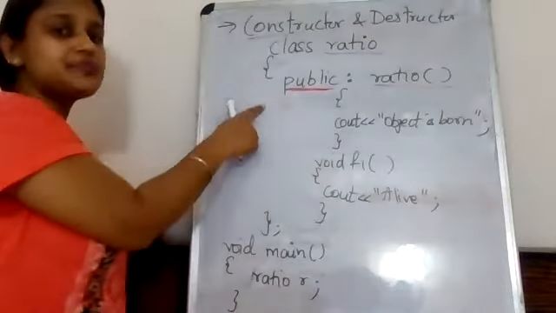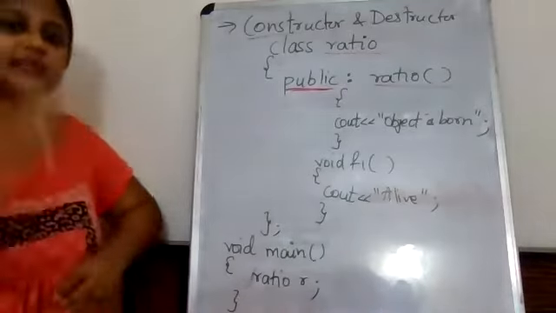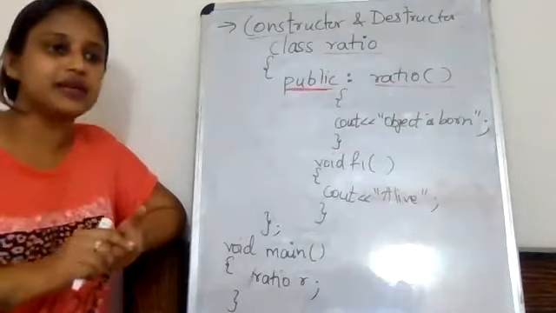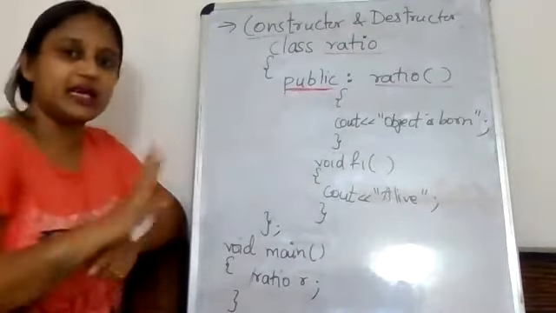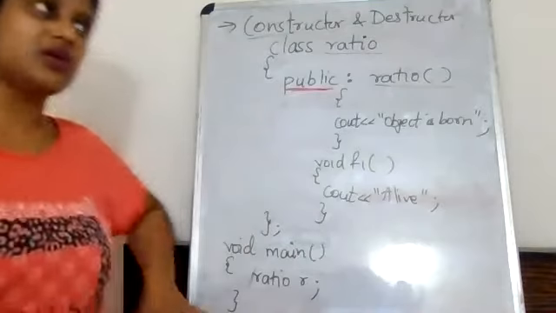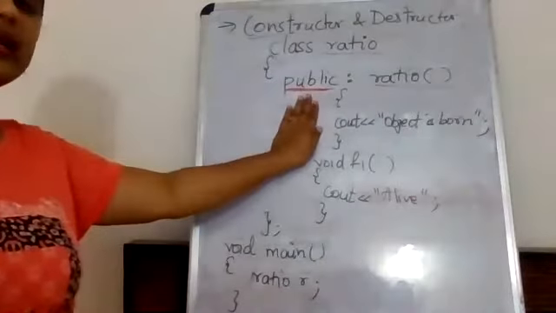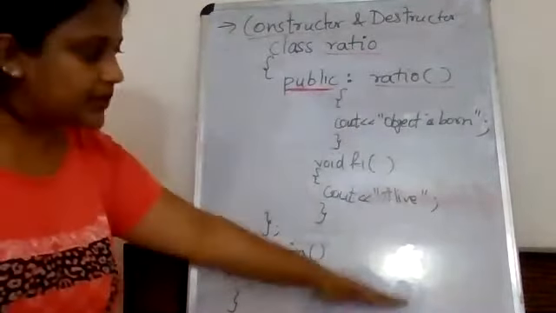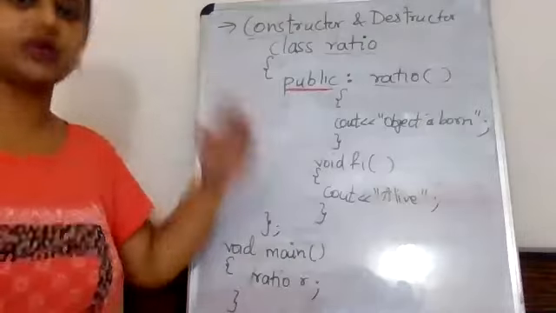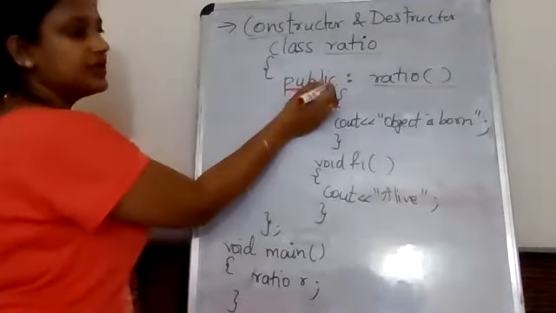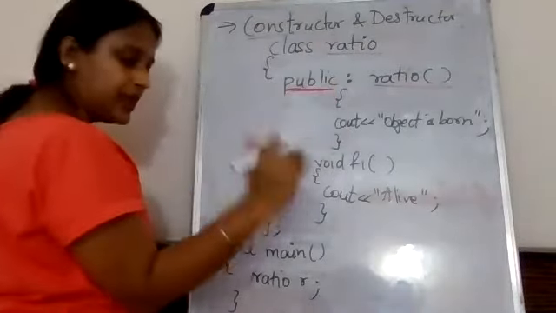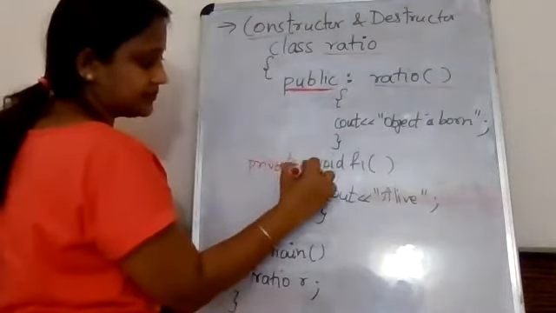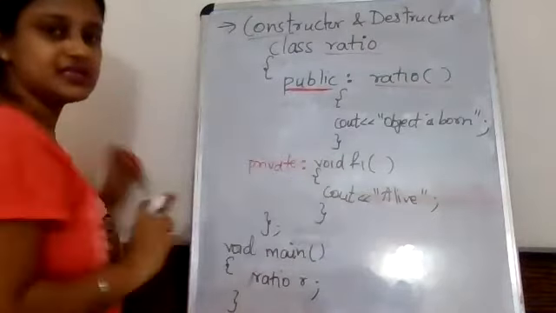Now what is this public? This is an access specifier. I told you in the first class that when I teach you inheritance, at that time I will tell you what public and private are. So for now, just keep in mind that it should be declared in public. Whatever you write after this colon is public. If I write private here, then it becomes private. We will see what public and private are in the inheritance topic. If I make this private, then this void f1 is private.